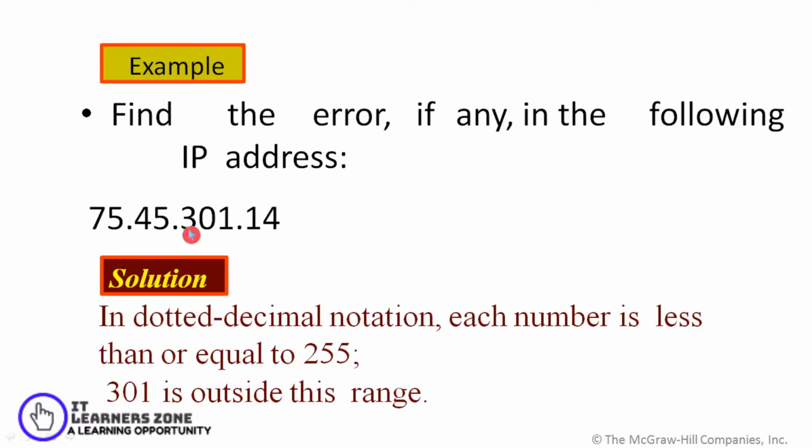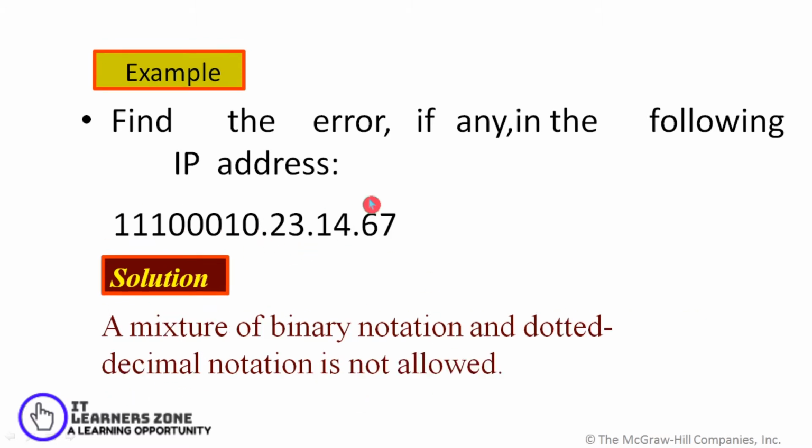The next example shows 75.45.301.14. Here you can find that each of these values ranges from 0 to 255. So the first value should range from 0 to 255, the second 0 to 255, the third 0 to 255, and the fourth 0 to 255. But you can see here that in the third byte the value exceeds 255. So 301 is outside this range, and this IP address is also not a valid IP address.